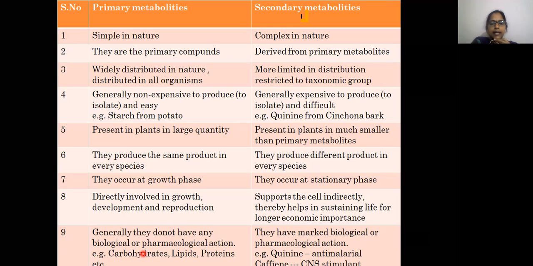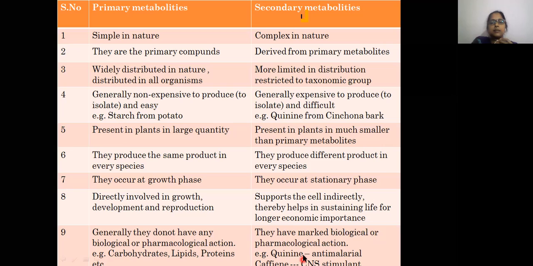Whereas secondary metabolites possess marked biological or pharmacological actions. So they have medicinal properties. Mostly, all the secondary metabolites have pharmacological activity, right?